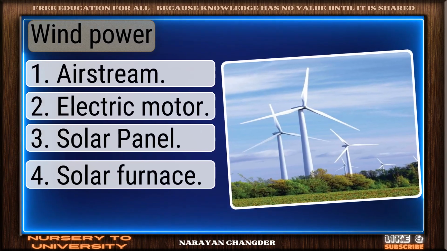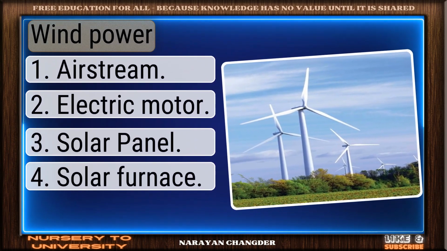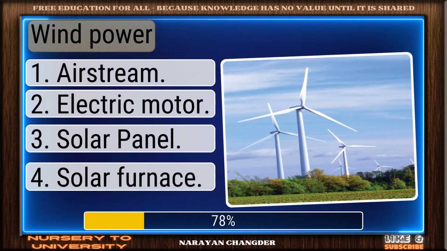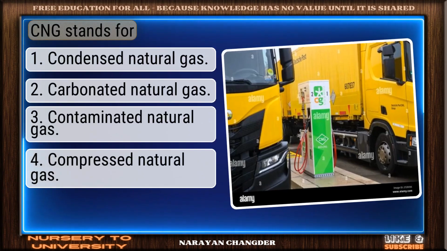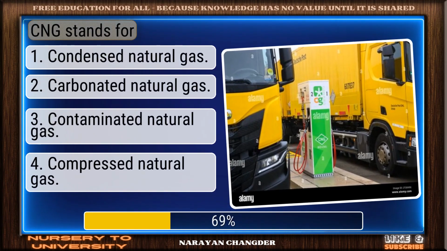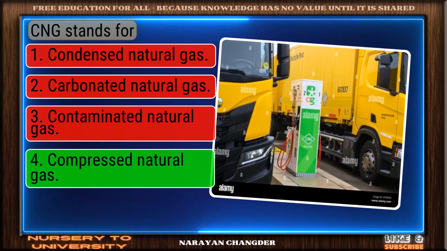Can you solve all these Class 10 Science Chapter 14 Sources of Energy questions? Wind power? Sharp thinking. Airstream is right. CNG stands for. Great job. Compressed natural gas is accurate.